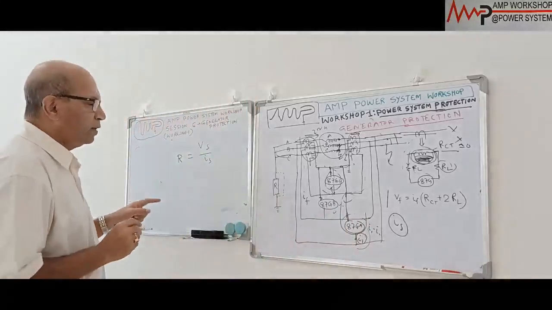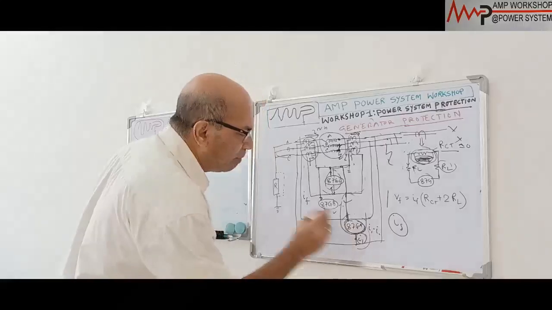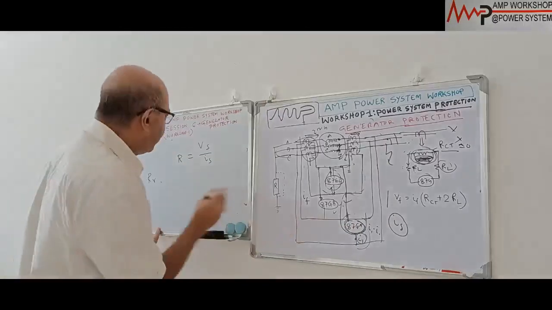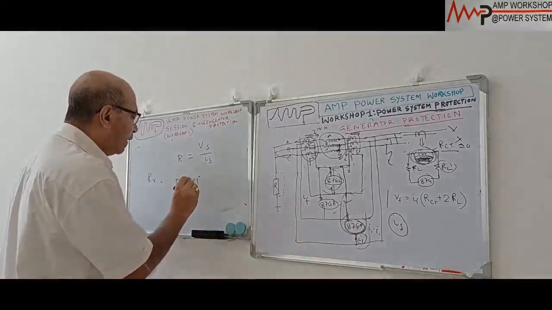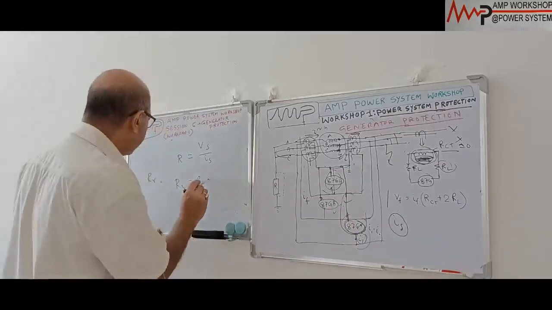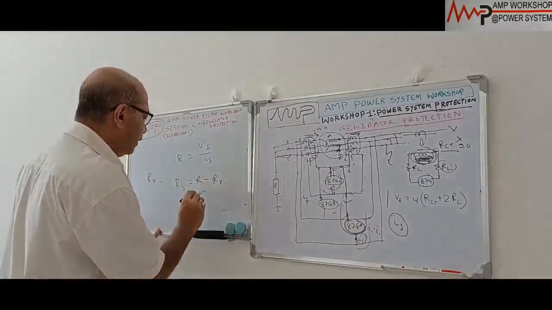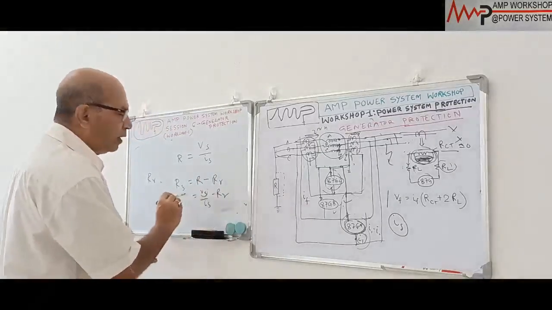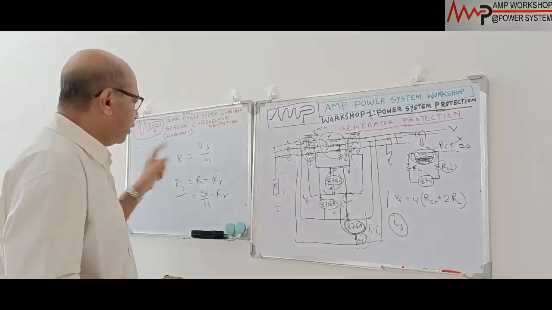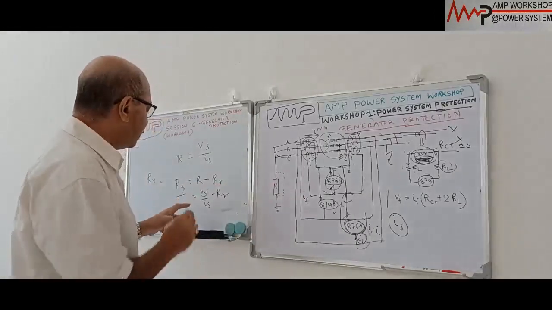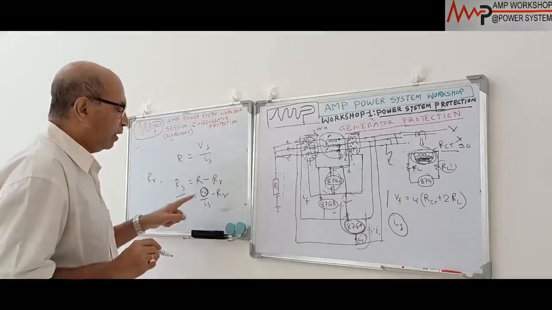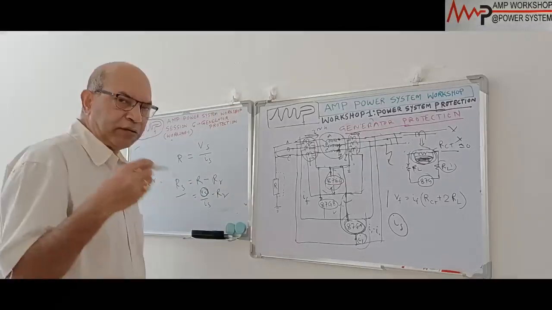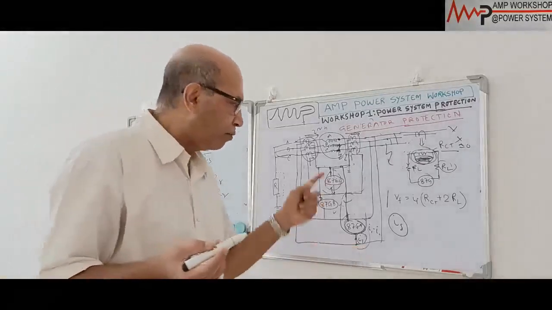Now out of the resistance, if we deduct the impedance of the relay, suppose the relay impedance is Rr, then the stabilizing resistance Rs is equal to R, the total impedance, minus Rr, that equals VS by IS, the setting voltage by setting current, minus Rr. From this we can calculate the stabilizing resistance. The stabilizing resistance is calculated based on the knee point voltage and the setting current to the relay. With this, for the through fault current, we can give some margin, because we are considering the through fault current I1.